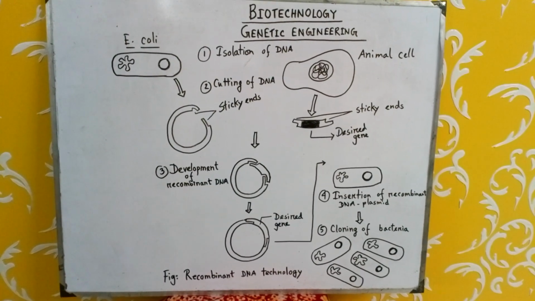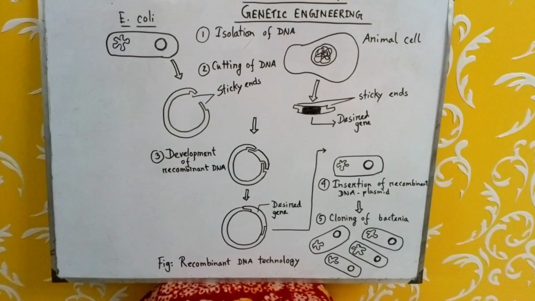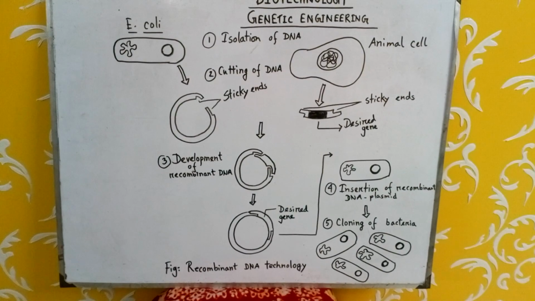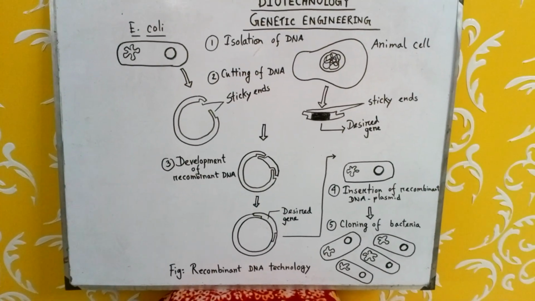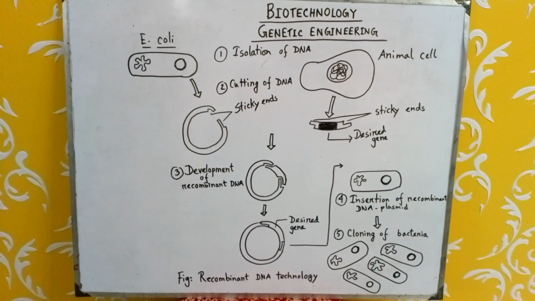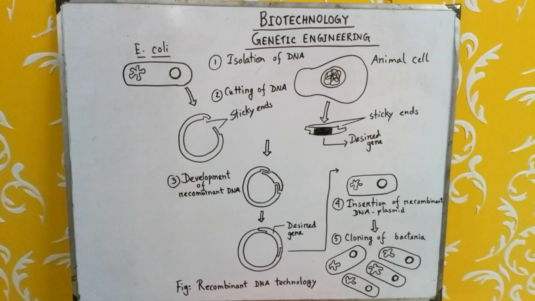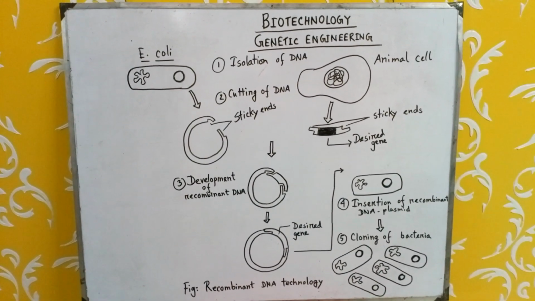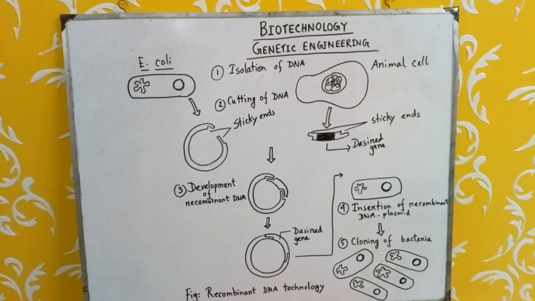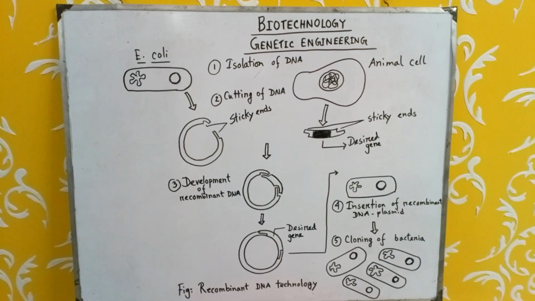So what is the second point? Cutting of DNA with the help of restriction enzyme. And you can see that by cutting, two sticky ends are produced in both cases, in the desired gene and also in the plasmid. Third step, we have to develop recombinant DNA. For this, we have to place this part of DNA that contains the desired gene inside the two ends of the plasmid.